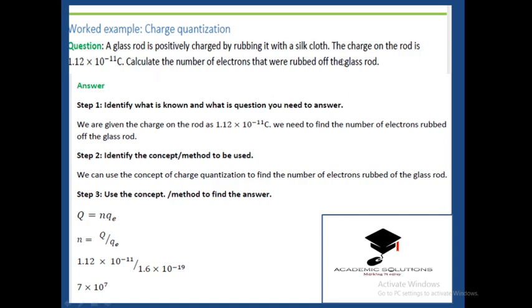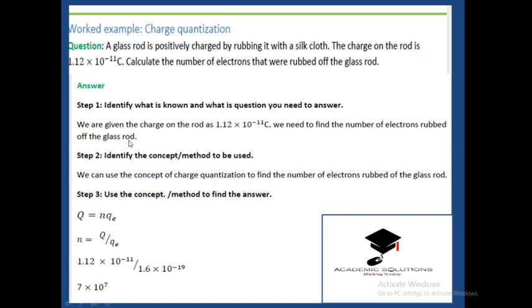So in this question, firstly, just like we did, let's try to identify what has been given, then we will go on to apply which method or which concept that we are going to use in solving the problem. We have been given the charge on the rod as 1.12 times 10 to the power negative 11 coulombs. Then we need to find the number of electrons rubbed off the glass.